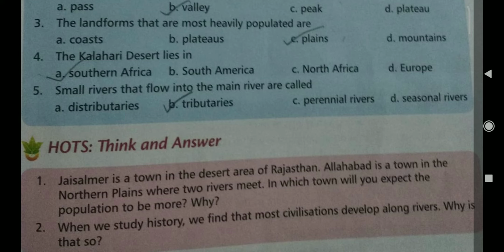Now the second, when we study history, we find that most civilizations developed along the rivers. Why is that so? In history, we find that great civilizations have always developed along the rivers, as the soil is richest here and the rivers provide water for drinking, domestic and agriculture purposes. So, civilizations developed along the rivers most.